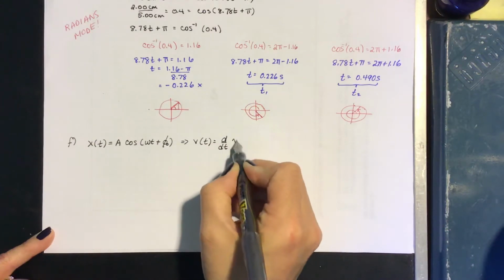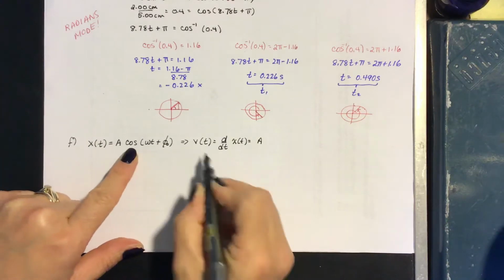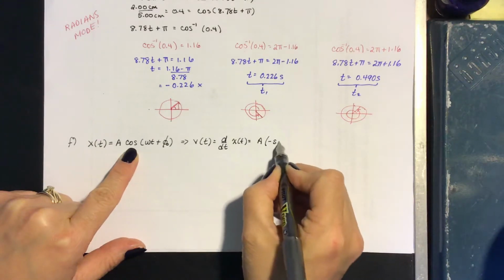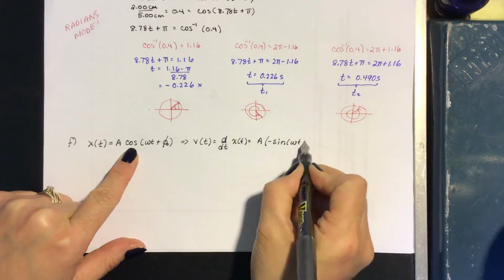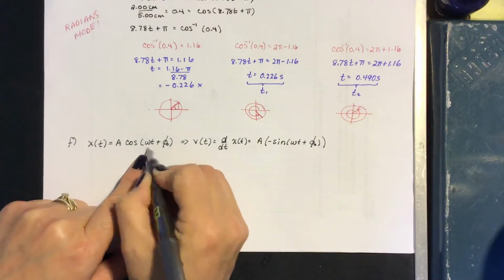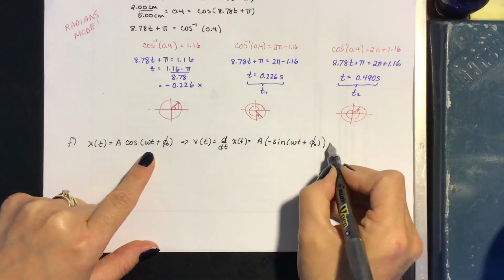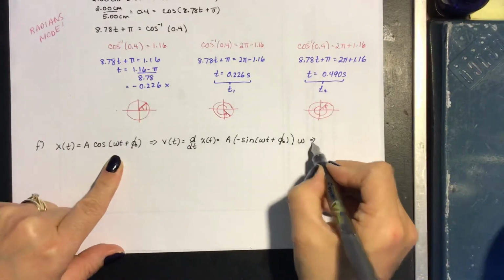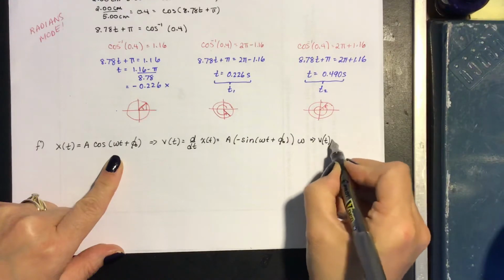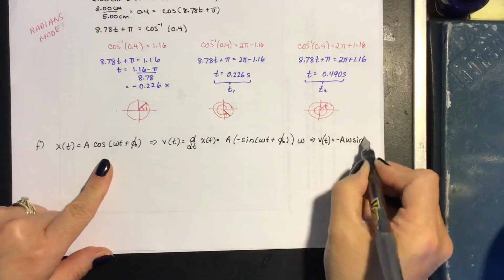To take our derivative, our constant comes out front. The derivative of cosine is minus sine. And then to finish our chain rule, we have to do the derivative of what's inside. The derivative of omega t plus phi naught is omega. So our equation for velocity is v of t equals minus A omega sine of omega t plus phi naught.